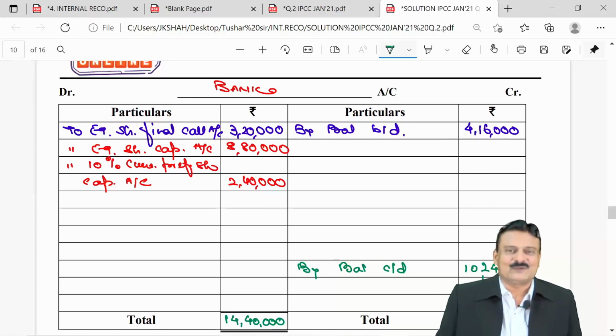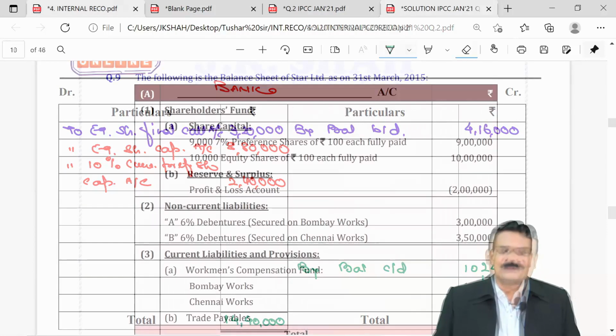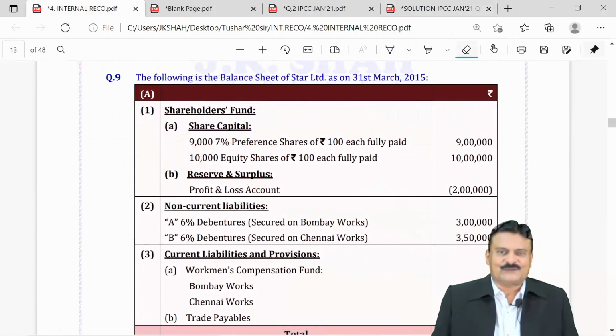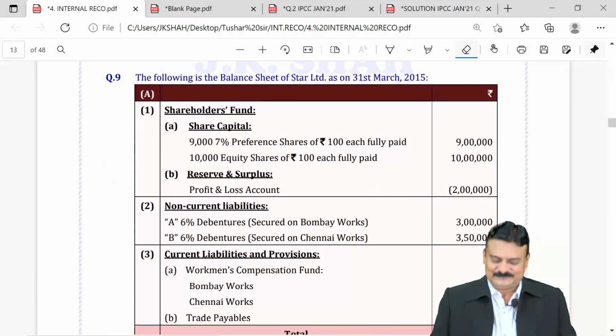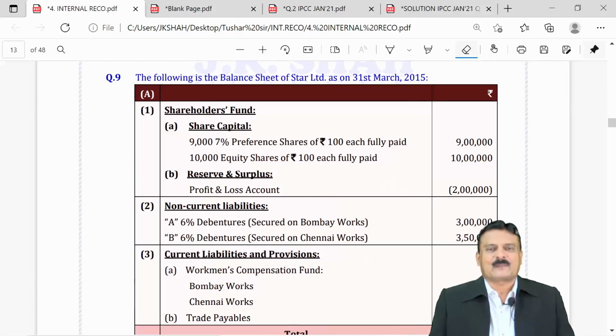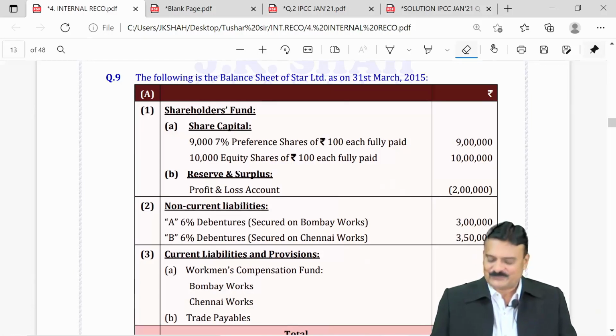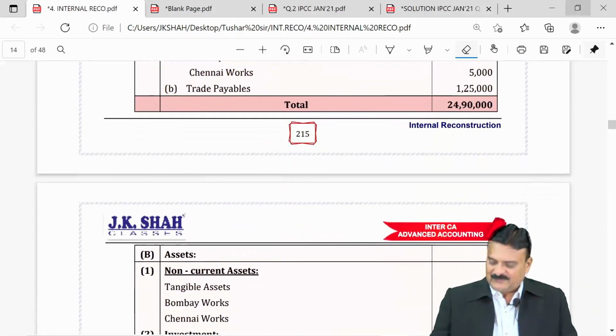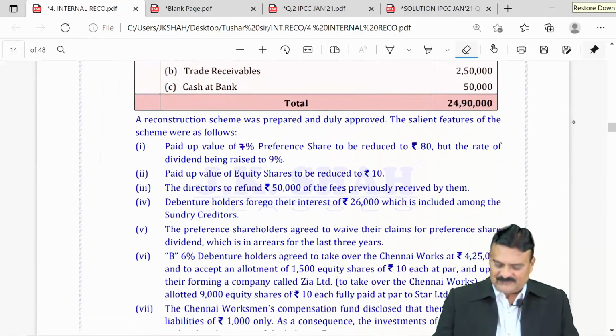One more point I would like to discuss with you for internal reconstruction in our classwork last question. Now, if you see our classwork last question, question number 9, it has some typical adjustments and that we are trying to discuss. The first typicality is the adjustment number 1.